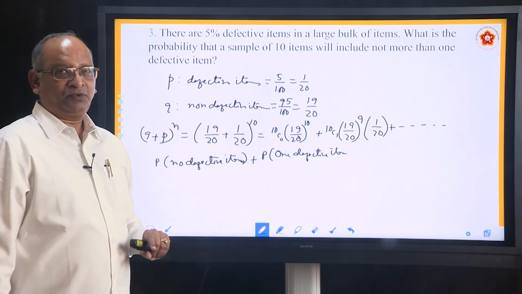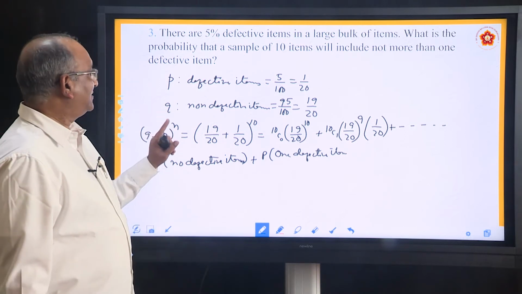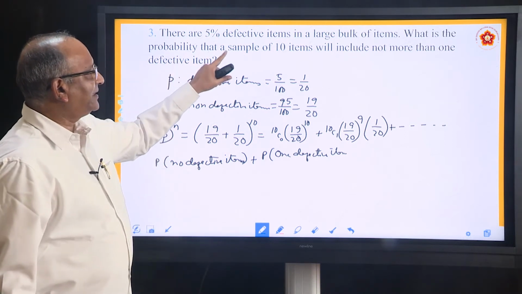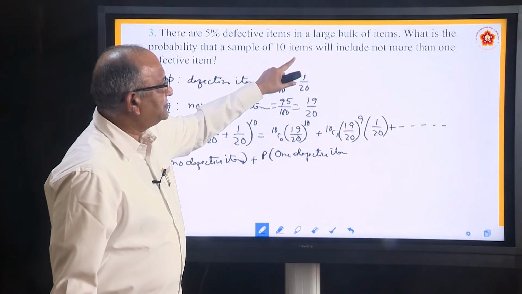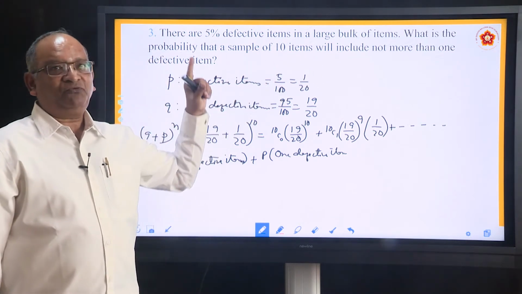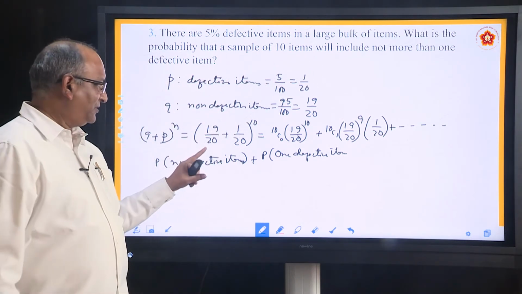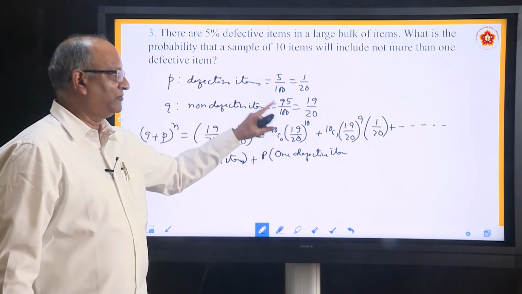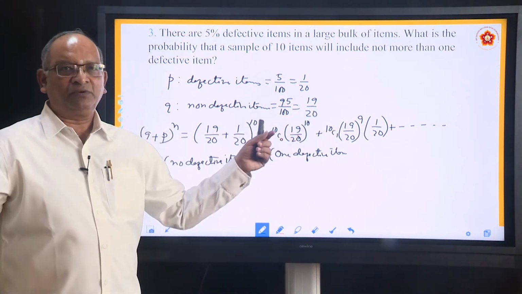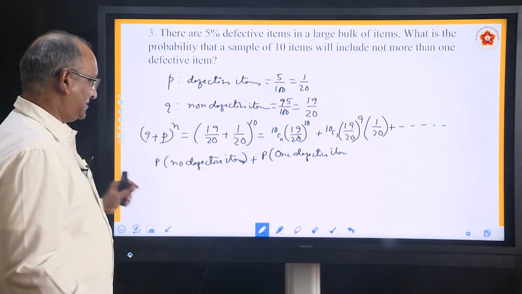Non-defective. What did he ask? He asked to find the probability that a sample of 10 items will include not more than one defective. So this first one represents no defective. This represents one defective. Simplify both of them, you get the answer.